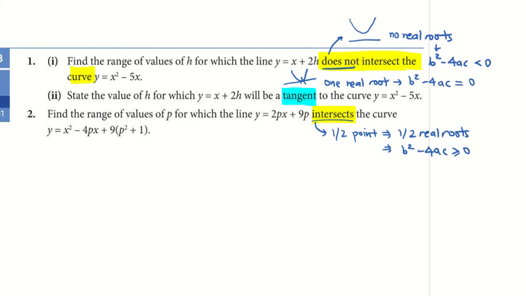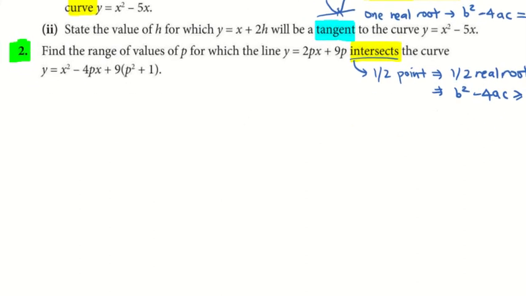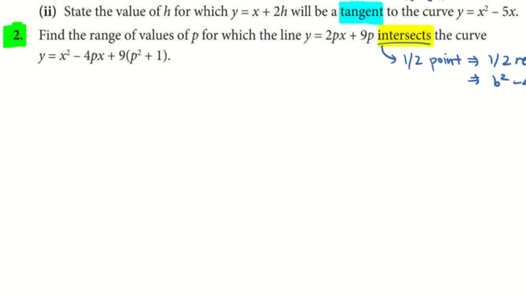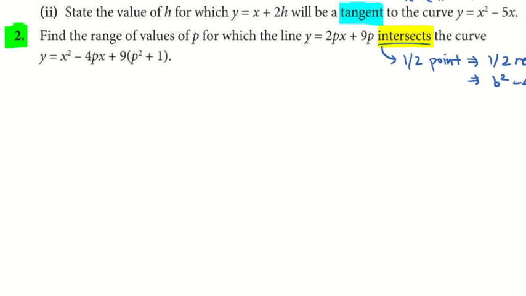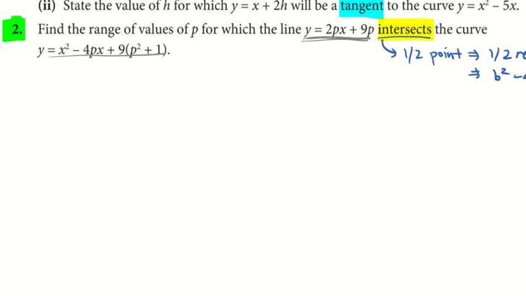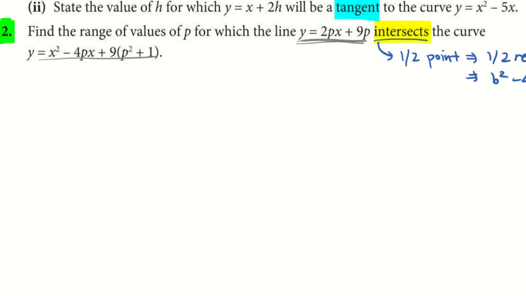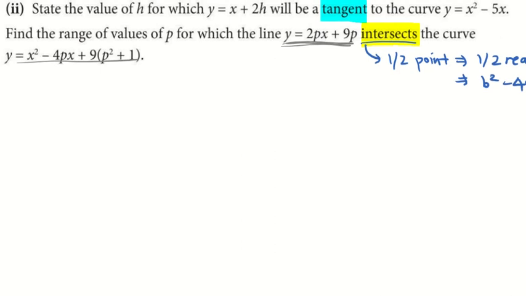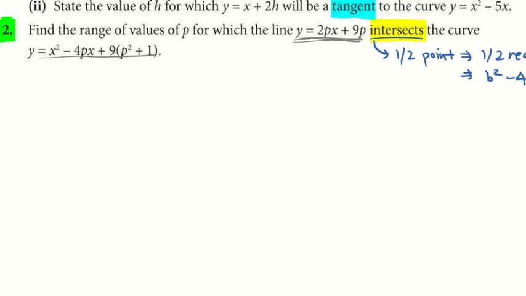I'll be zooming into question 2, which I've done halfway in class. Question 2, find the range of values of p for which the line intersects the curve. And you are given a line, linear, and a quadratic curve. Before we actually use discriminant, we need to come up with the quadratic equation, right? Before you use b squared minus 4ac. So first of all, you write down the two equations that I am working on. Okay, my line and my curve.